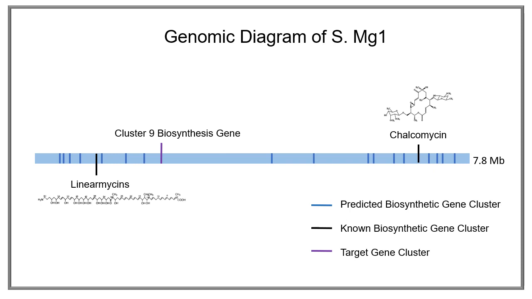This genomic diagram of Streptomyces MG1 illustrates the large number of unknown biosynthetic gene clusters in a single species of Streptomyces, each of which could potentially produce useful antibiotics. The horizontal line represents the entire genome, while each vertical line represents the locations where genes encode antibiotic synthesis and other secondary metabolites. As you can see, there are only two identified secondary metabolites in Streptomyces MG1.